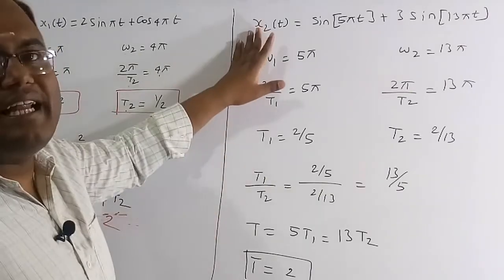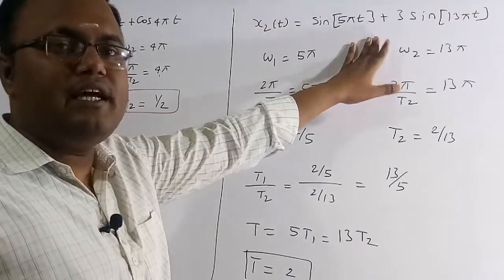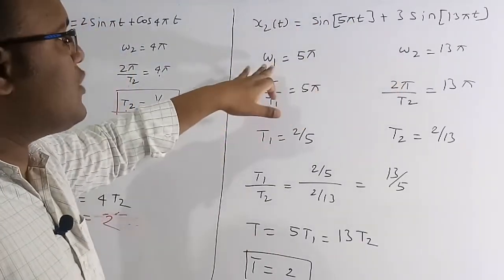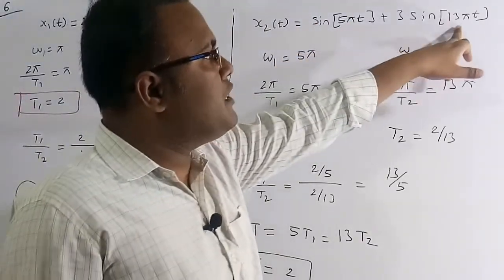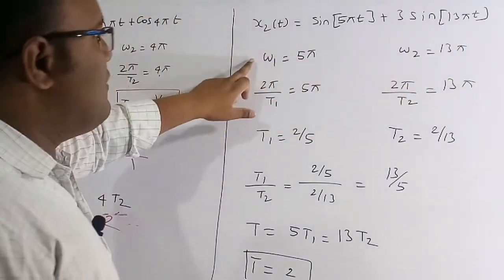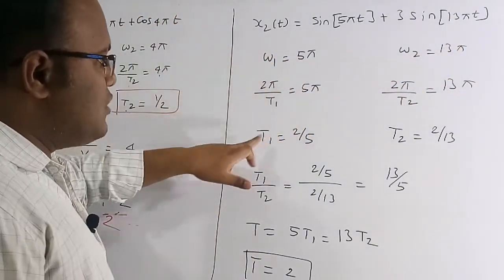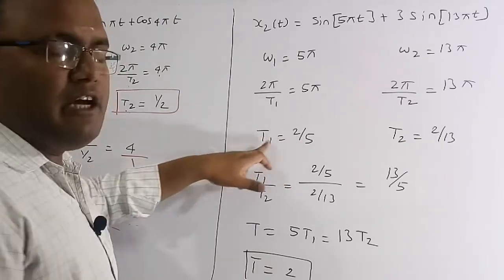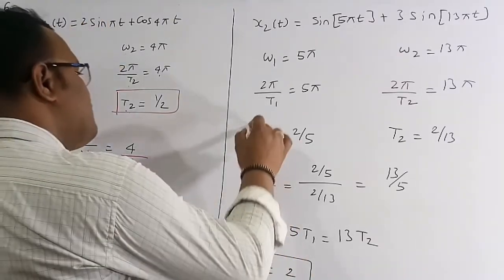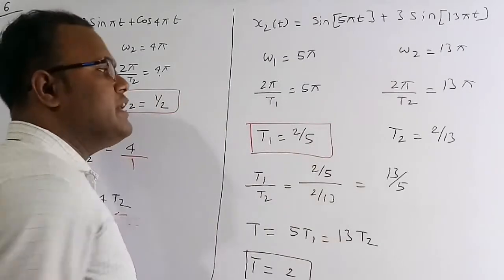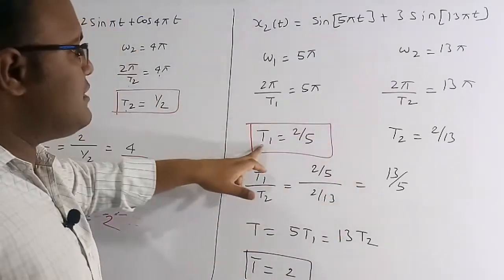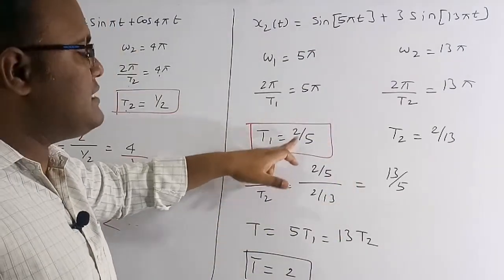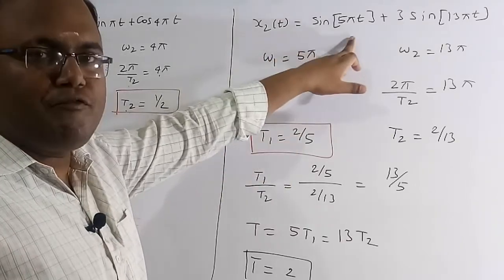Now for the signal x2 of t, we follow the same procedure. Here omega 1 is equal to 5 pi and omega 2 is equal to 13 pi. So omega 1 is 2 pi by t1, which is equal to 5 pi. Solving for t1, we get 2 by 5. Therefore 2 by 5 is the fundamental time period of sin 5 pi t.